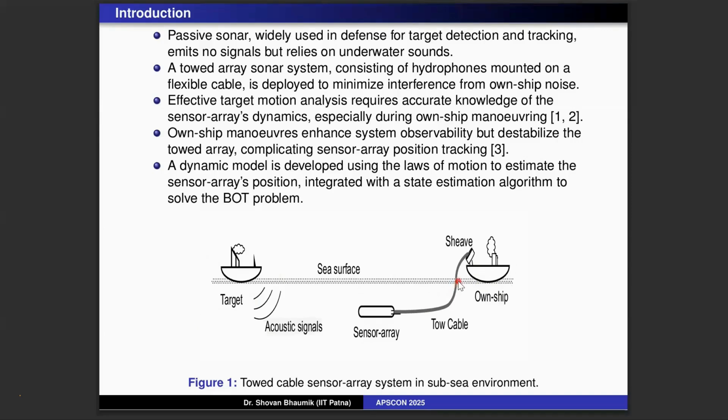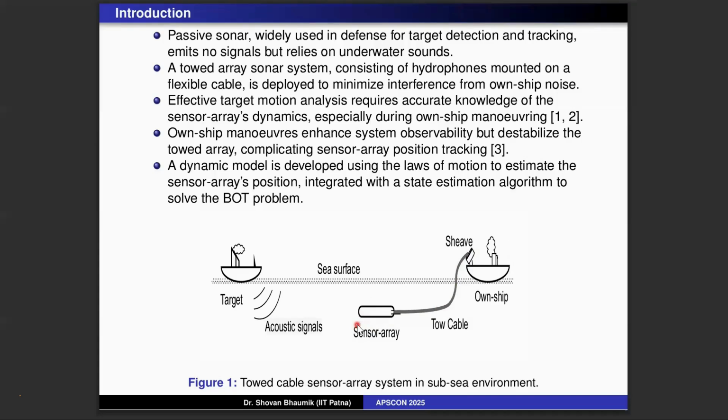So what people used to do is put a long cable, around 700 to 800 meters long. Then they have a sensor array of around 200 meters. Combined, the cable plus array is 1 kilometer. There is a pulley behind the ship. When no measurement is required, they keep it on the pulley, and when measurement is required, they open the pulley and it gradually goes inside the water.